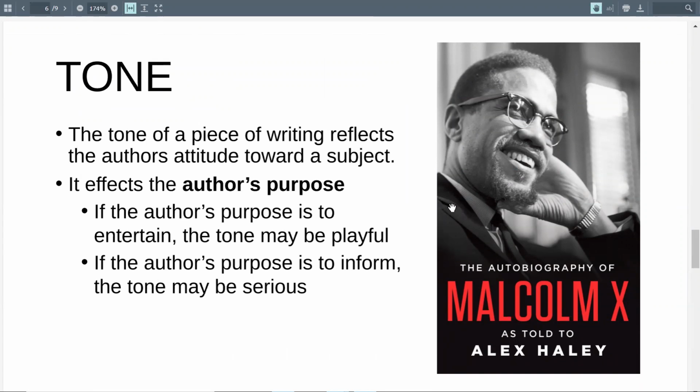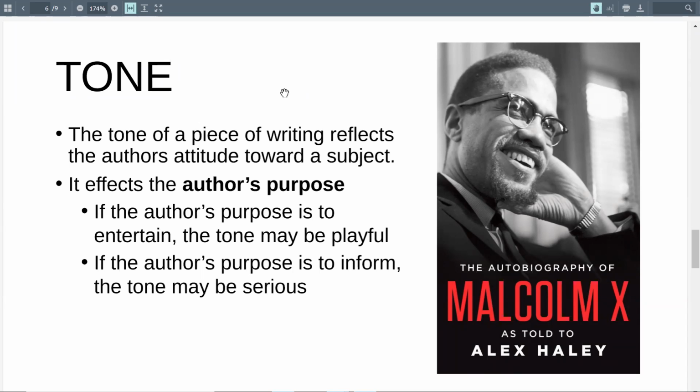If the author's purpose is to entertain, the tone may be playful. And if the author's purpose is to inform, the tone may be serious. So this example, the autobiography of Malcolm X, and this was retold by an author named Alex Haley. The tone in which he describes Malcolm X is going to be respectful. It's going to be cordial, right? Because this person's important to him.